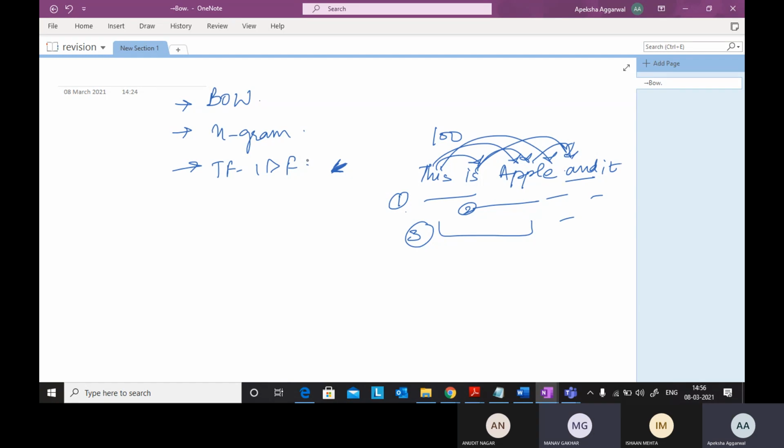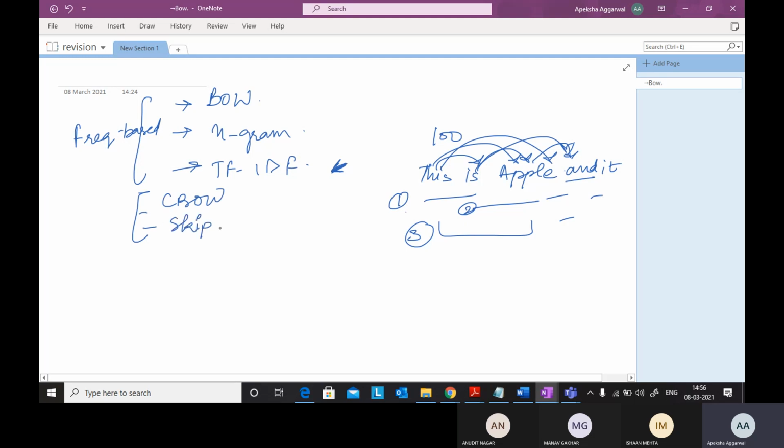So do I need to write the formulas? Oh, I think it's fine. Okay. So after that, which approach? TF-IDF, n-gram, bag of words, these three were frequency-based approaches. Then we had prediction-based approaches, where we have continuous bag of words and skip-gram. We also have Word2Vec and GloVe.